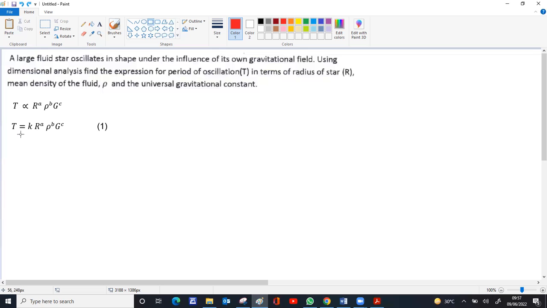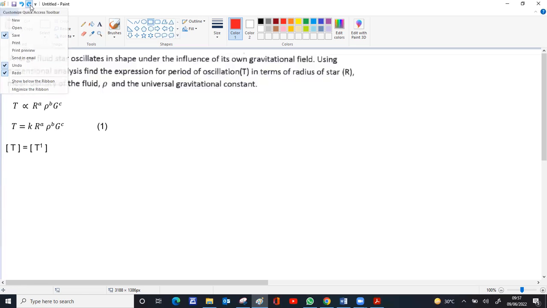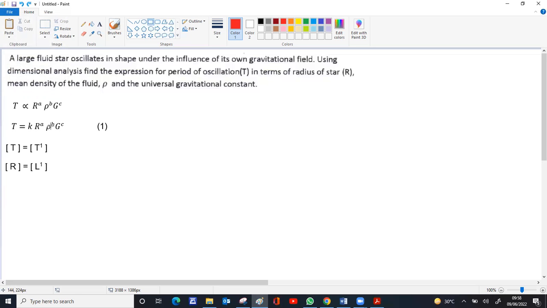This is to be learned from the table we discussed, or you need to make a table of all the basic quantities and a few fundamental quantities and their dimensional formulas. For T, time is T raised to 1. Radius is length, so L raised to 1. Density is mass by volume. Mass is M raised to 1, volume is L raised to 3, so density is M raised to 1, L raised to minus 3.